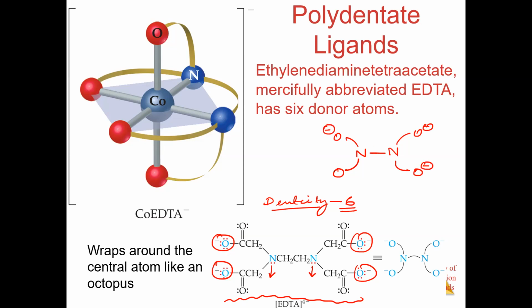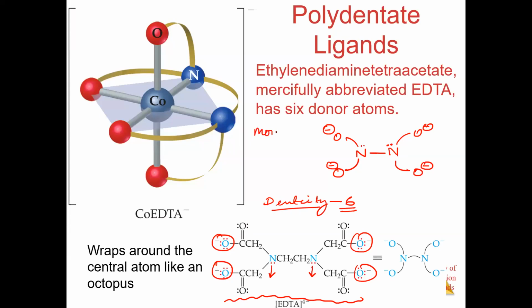They can also ask some tricky questions. For example, in EDTA4 negative, how many negative charges are donating and how many neutral atoms are donating? So you have 4 negatively charged oxygen atoms and you have 2 neutral nitrogen atoms. These will also have lone pairs. The nitrogens are donating through the lone pair, and the oxygen atoms are donating through the lone pair via the negative charge. Okay, so we have different types of ligands.